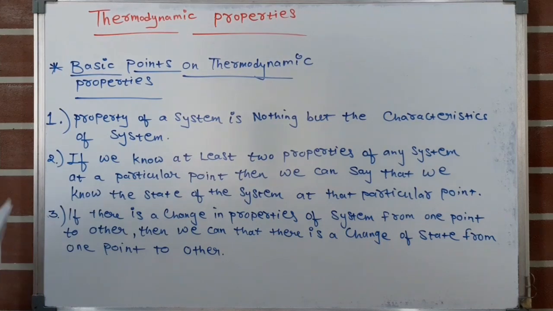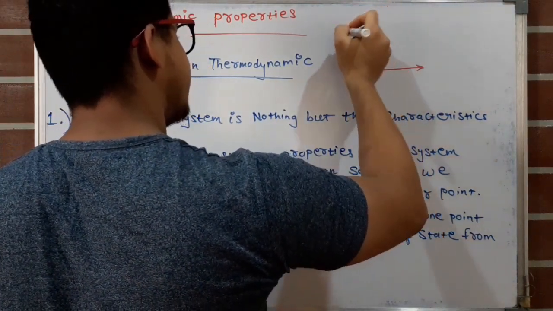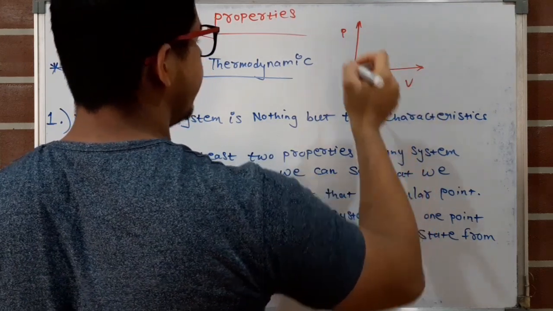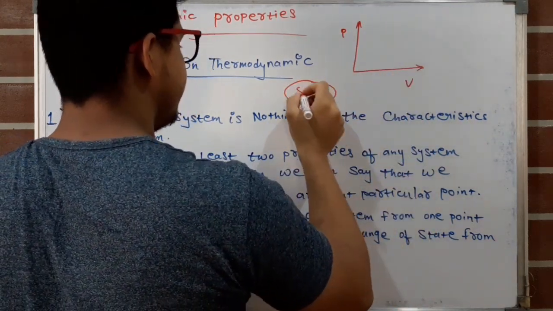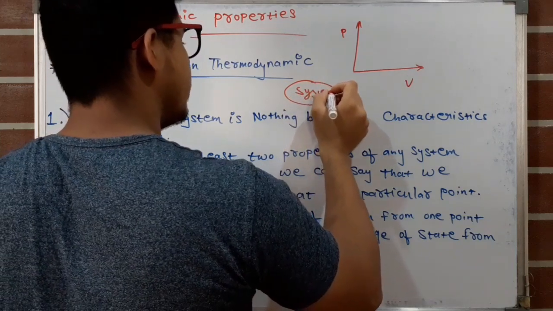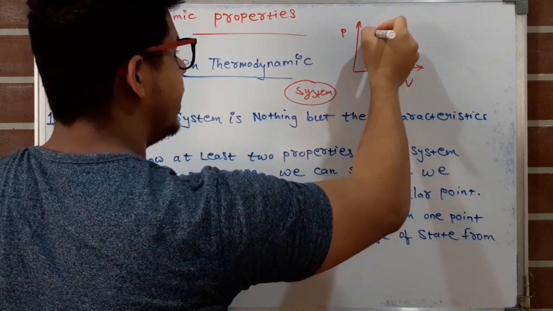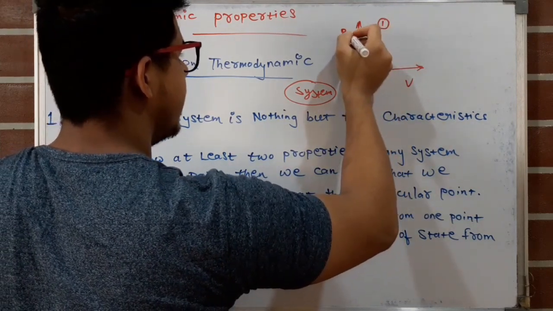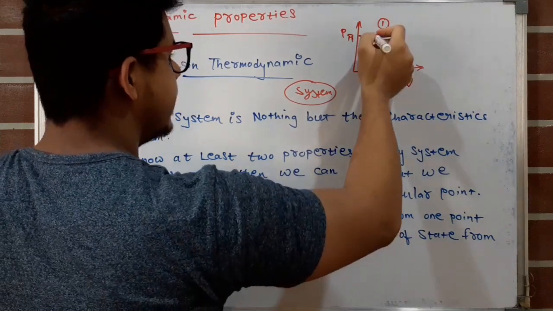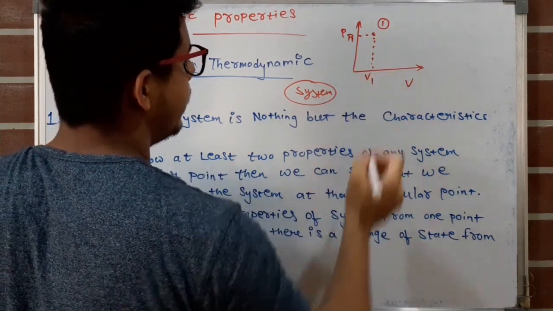Let's say for example, this is the P versus V graph. This is pressure and this is volume. Now this is the system. We know the system at point 1 has pressure P1 and volume V1.